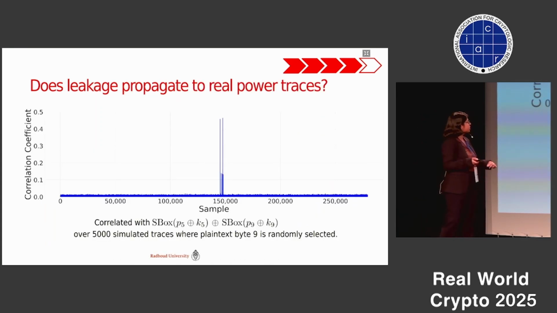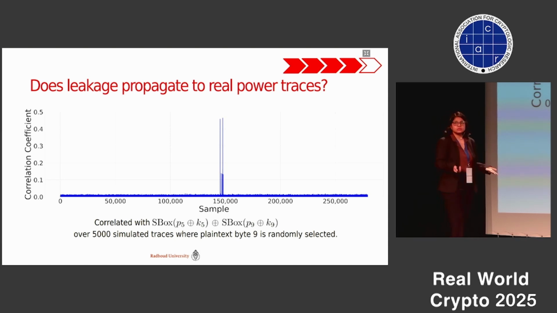And then we perform the same correlation analysis using these real traces. And here as well, we see two peaks. But I would like to point out that since we are looking at the trace for the entire AES, with some part involved in setting up the initial bytes, that's why we see that the two peaks are very close to each other.